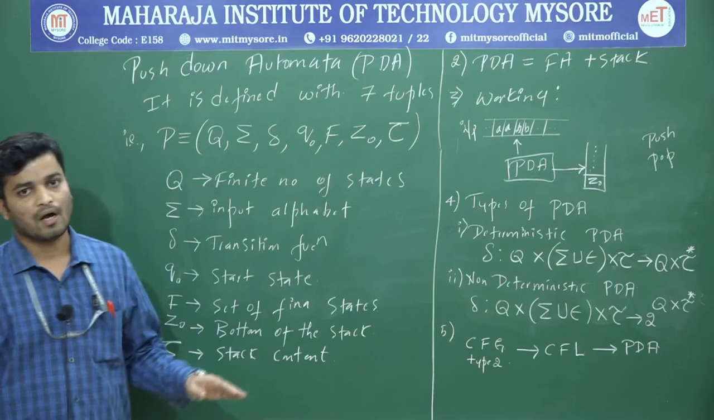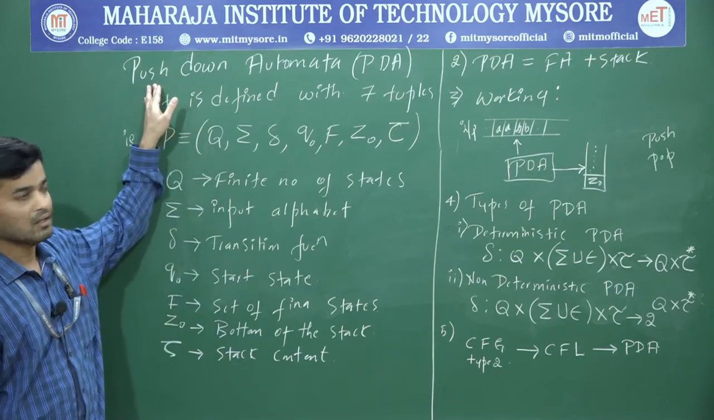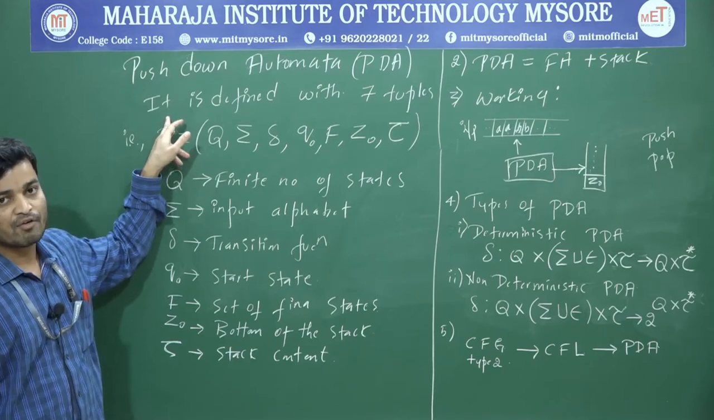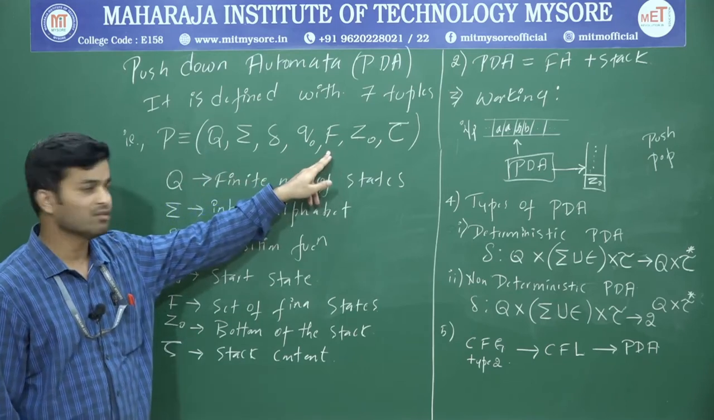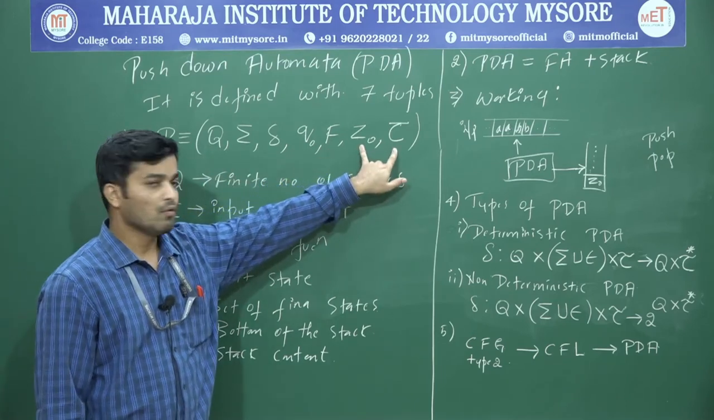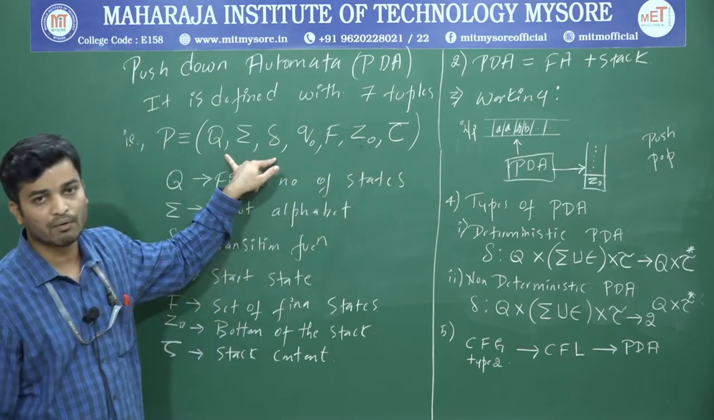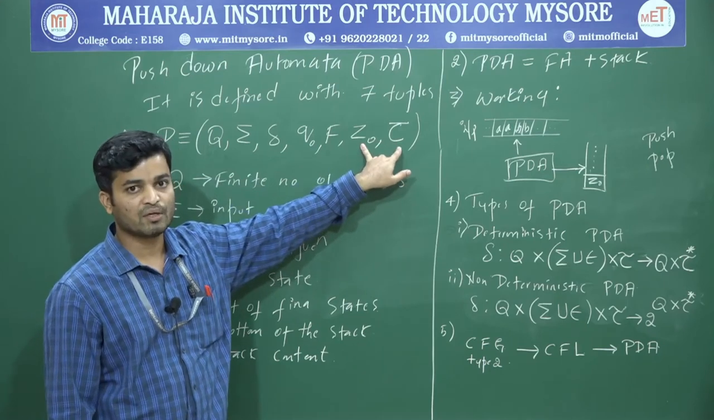So now we will see how to define a PDA. PDA stands for pushdown automata, and it is defined with 7 tuples. Usually finite automata are defined with 5 tuples. The 5 tuples are the same, along with 5 tuples we have 2 extra. One is Z0, one more is tau. The first 5 are similar to your finite automata, only 2 are extra.